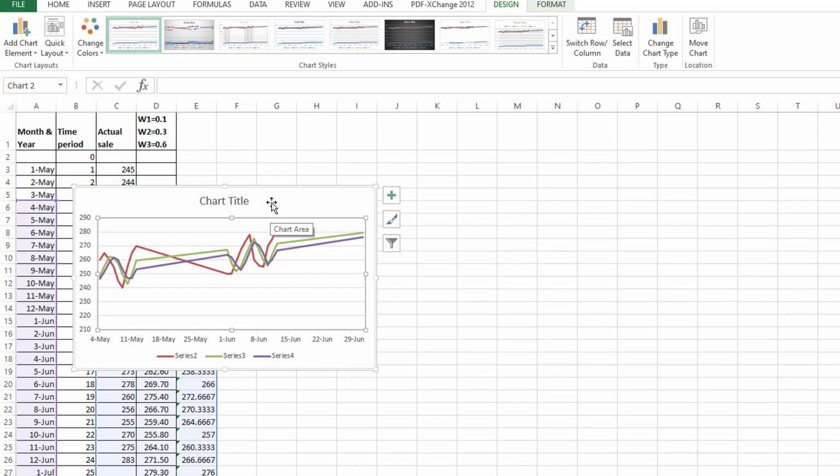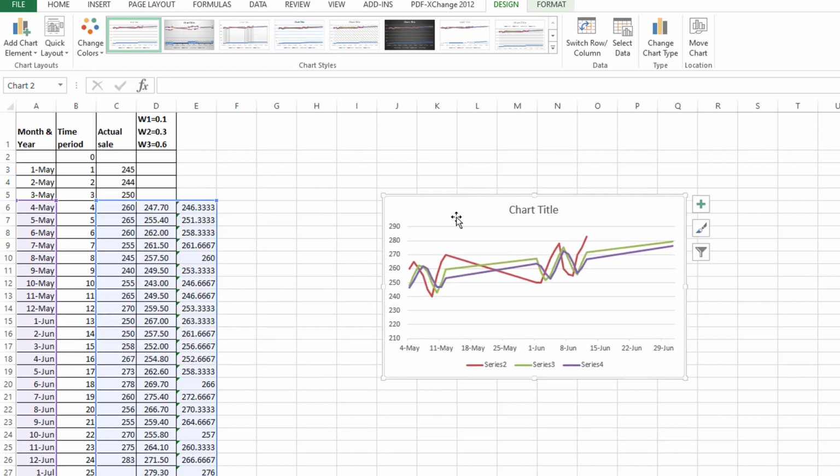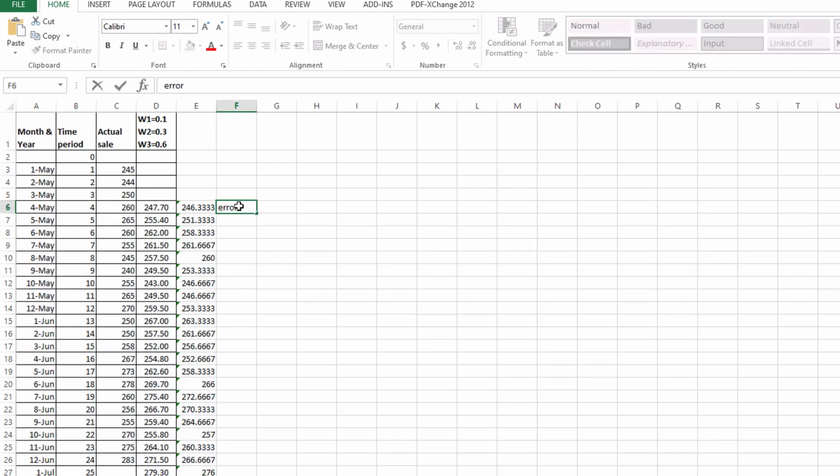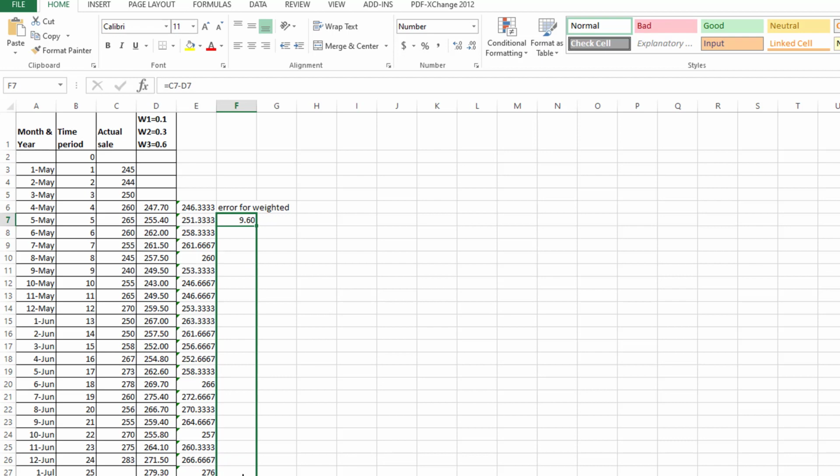But what I recommend is that you calculate the error. The error for weighted is my actual sale minus the forecasted value. We will just drag it down.